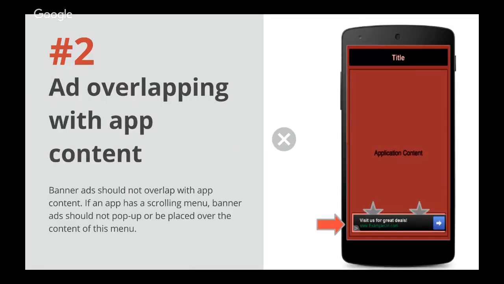Ad overlapping with app content. Please remember, banner ads should not overlap with app content, as this could possibly lead to accidental clicks as well as a bad user experience. If an app has a scrolling menu, banner ads should not pop up or be placed over the content of the menu.